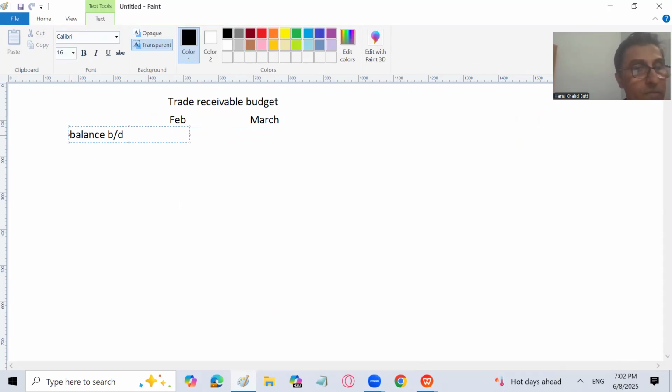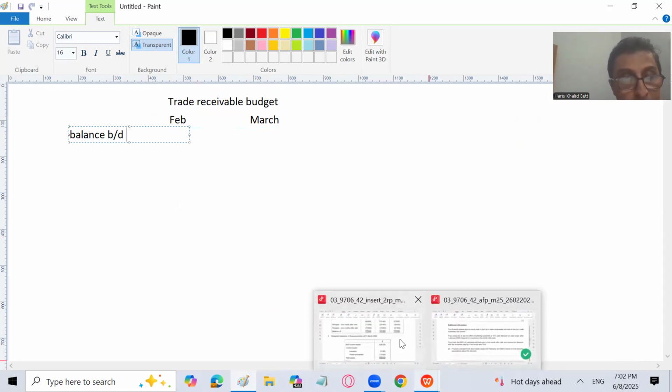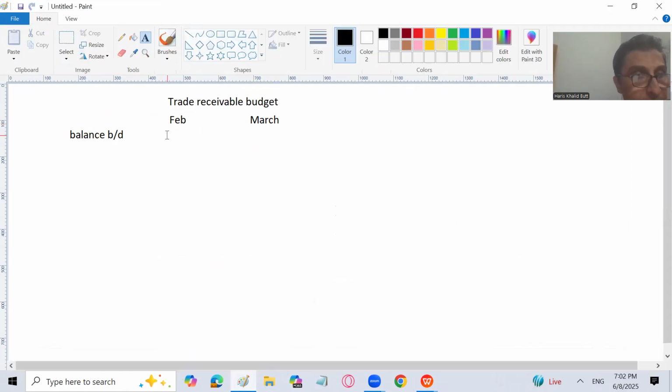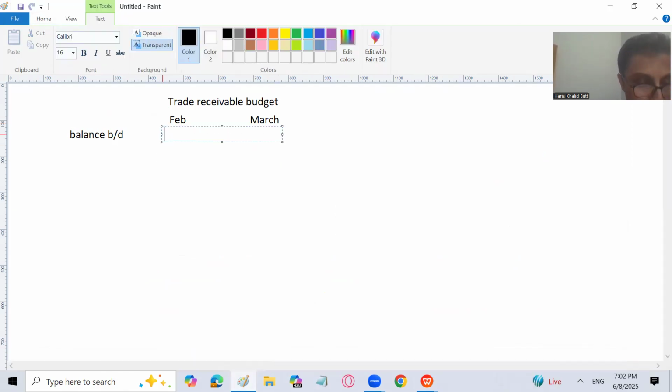Remember that the balance carried down of the previous month will be the balance brought forward or brought down for the next month. So let's see. In January, as the trade receivable budget has already been prepared, the balance carry forward is going to be 172400, right? 172400 is going to be the balance carry forward for January. So let's write it down. 172400 balance brought down. Now I'm going to write the credit sale.